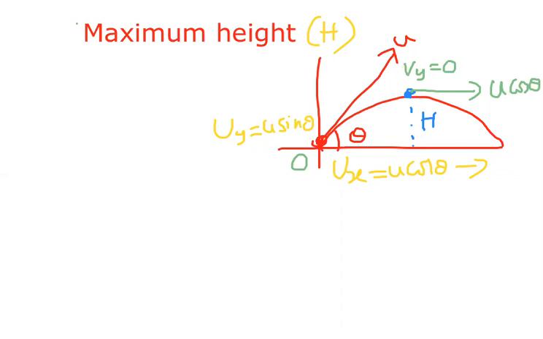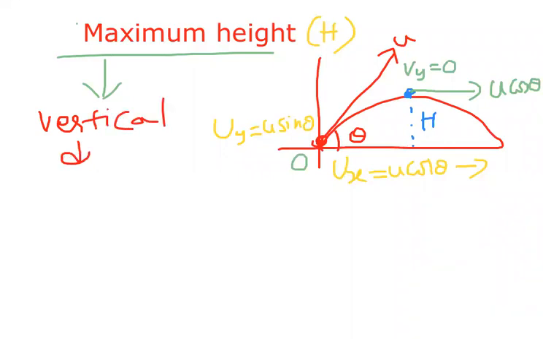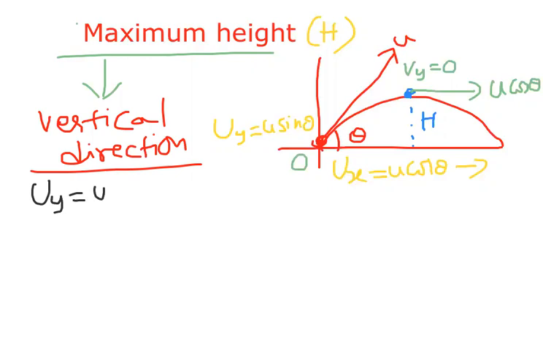So from this information, maximum height is in which direction, beta? Vertical direction. So maximum height itself we can observe in vertical direction, so I want to discuss in vertical direction only. Observe carefully, vertical direction means initial vertical velocity uy equal to u sin theta. My target is from here to maximum height.